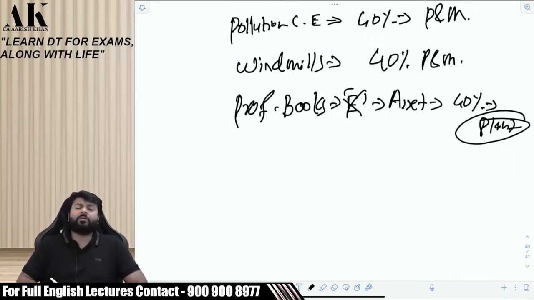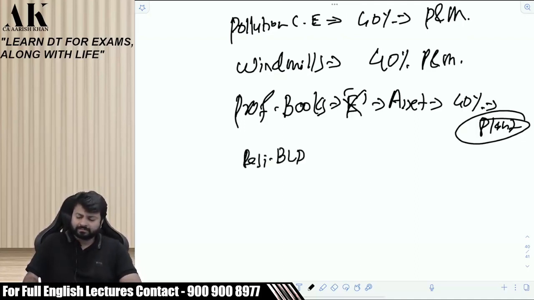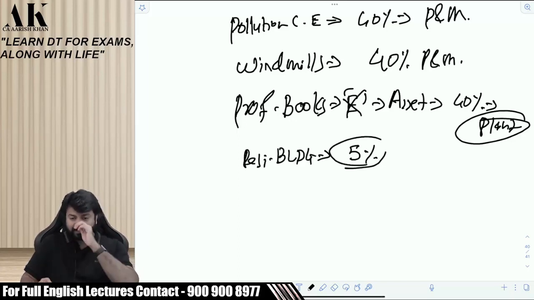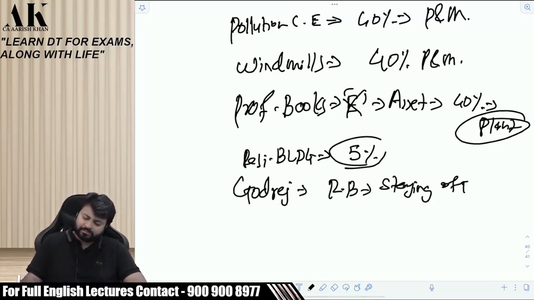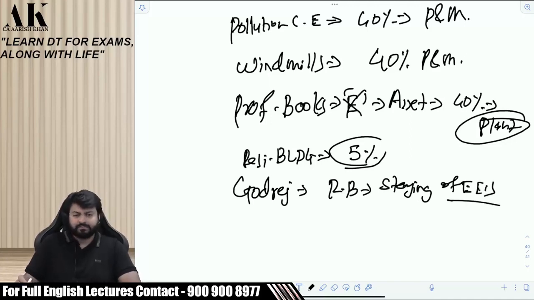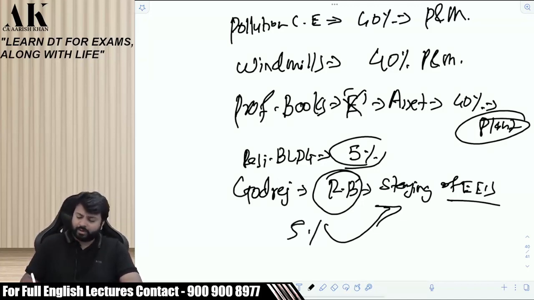By default, building is depreciated at how much percentage? 10%. Now listen carefully. If it is a residential building, then it is 5%. Suppose Godrej is making a residential building for staying of employees. Can it do so? So now this building is a residential building. It is not commercial, but it is for business because it is for employees, not its personal use. So it will be subject to depreciation, but at a lower rate of 5%. Is it clear?